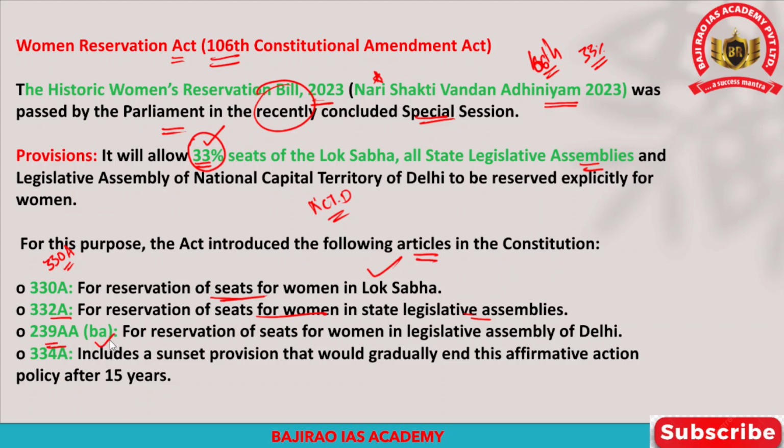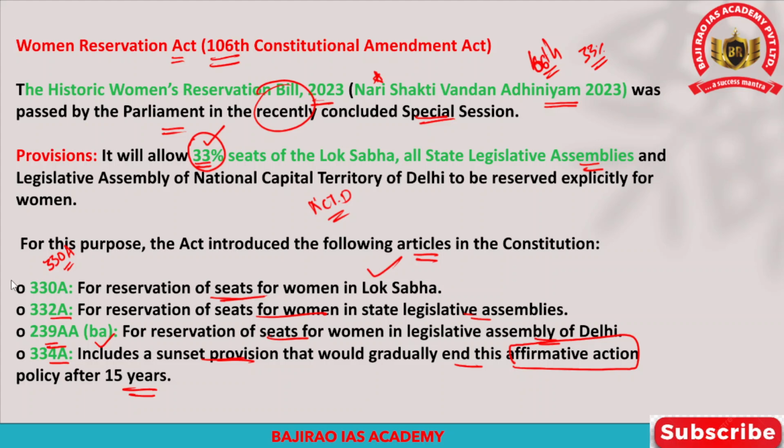239AA and clause BA. So this specially talks about reservation of seats for women in the State Legislative Assembly of Delhi. And 334A provides a sunset provision. The overall objective of introducing Article 334A is that after 15 years, the affirmative action which is provided for women for their political empowerment would cease to exist.